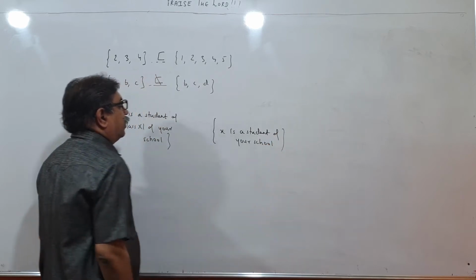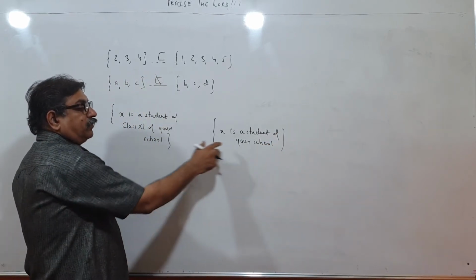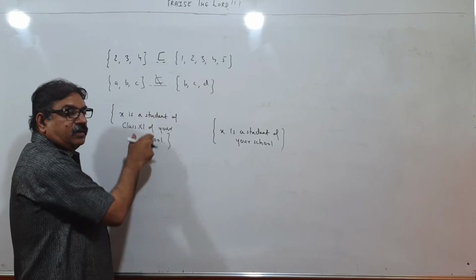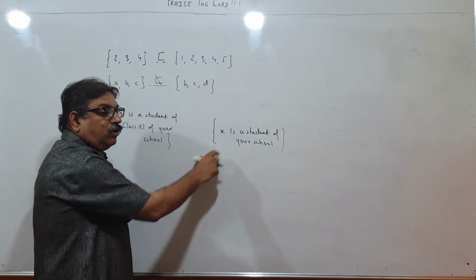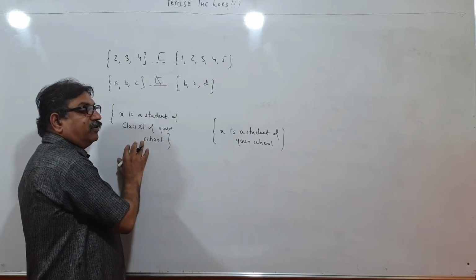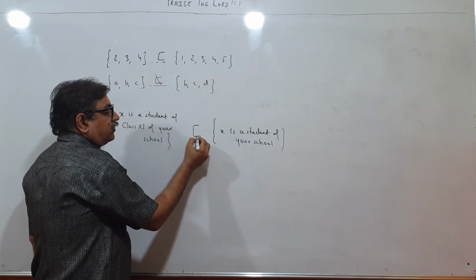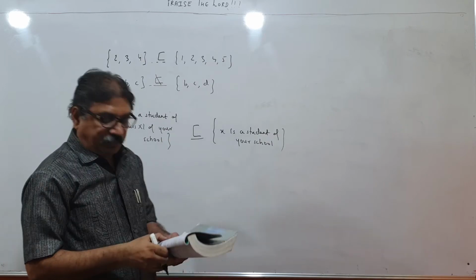Like this. So will this be a subset of this? Yes, because whatever will be here will be only the students of class 11, whereas here all the students will be there. So all elements of this will be present over here. So this is a subset. We have to think like this.